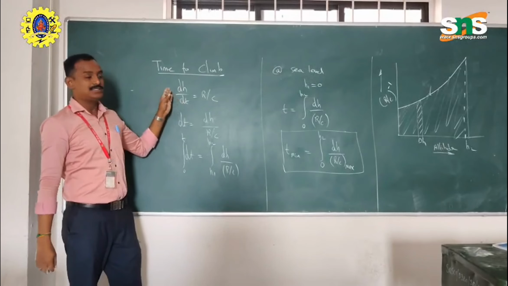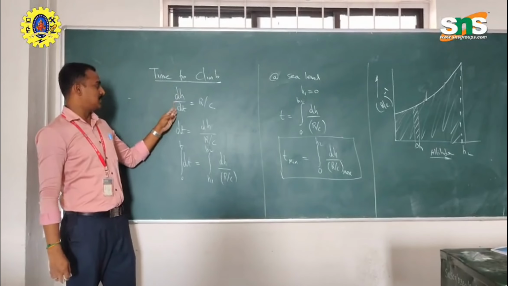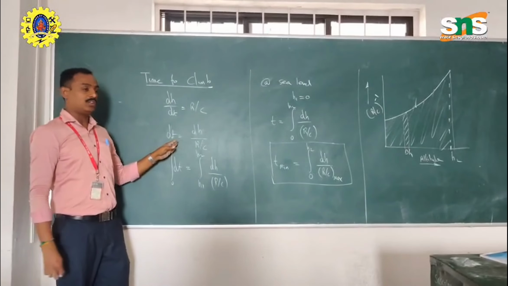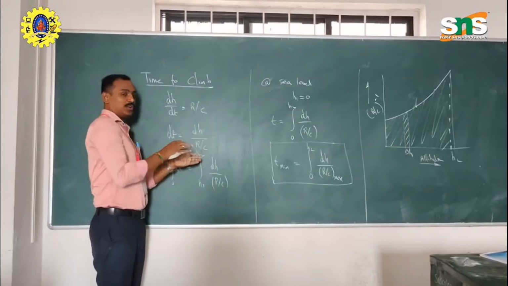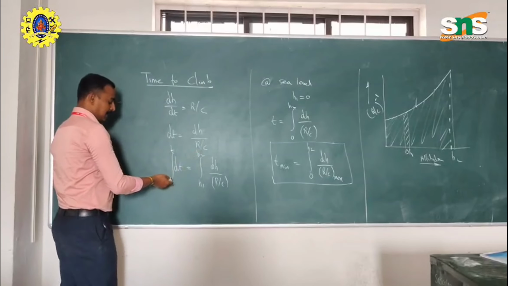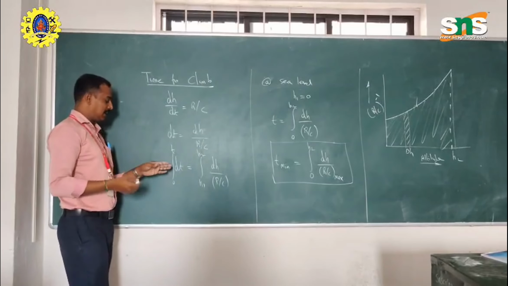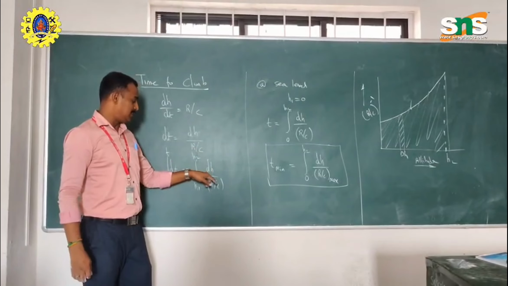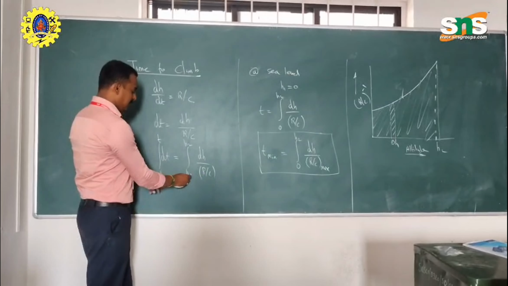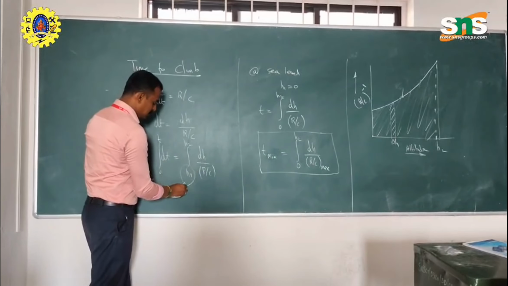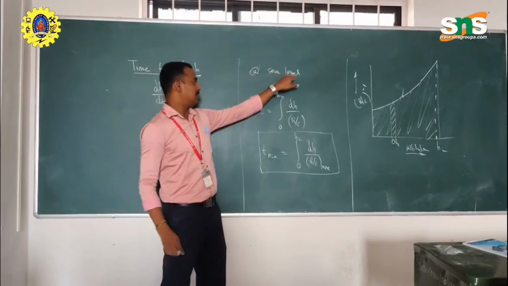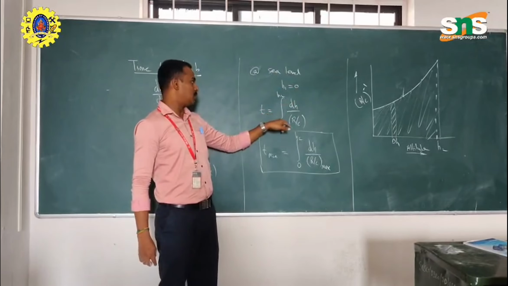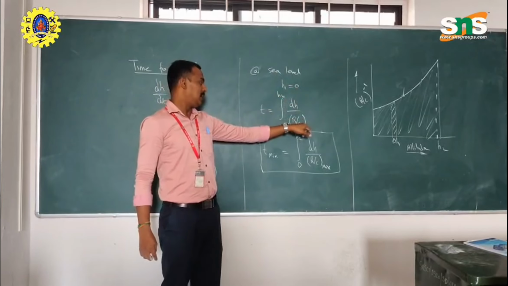So the time to climb is the rate of change of altitude with respect to the rate of climb. From time 0 to the attained time, the altitude goes from h1 to h2, that is dh by RC. At sea level condition, h1 becomes 0. So time will be t equal to the integral from 0 to h2 of dh by rate of climb.